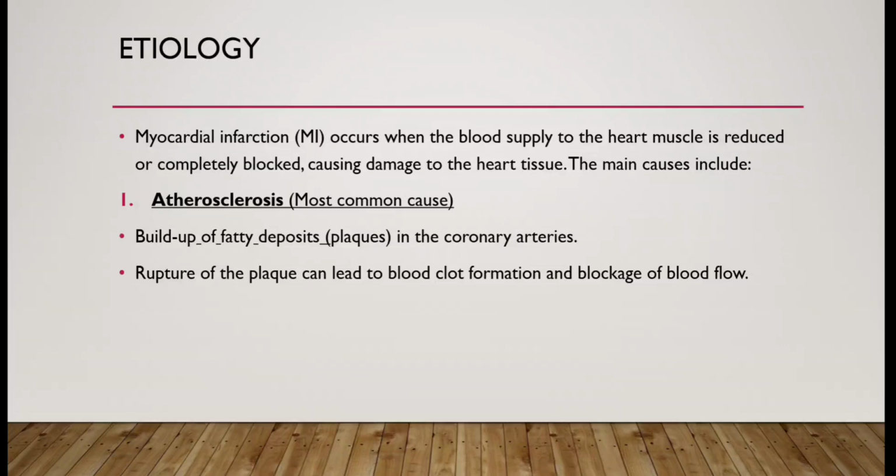Next we are going to discuss the etiology. Myocardial infarction occurs when the blood supply to the heart muscle is reduced or completely blocked, causing damage to the heart tissue. The main causes include: the first one is atherosclerosis, which means fatty deposition in the blood vessels. It is the most common cause, and it occurs due to the buildup of fatty deposits in the coronary arteries, which causes rupture of the plaque and can lead to blood clot formation and blockage of the blood flow.